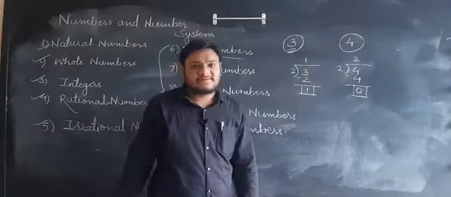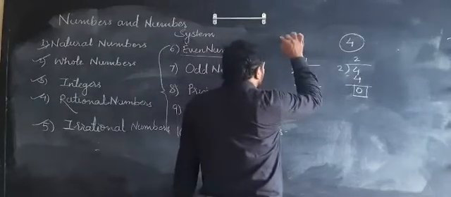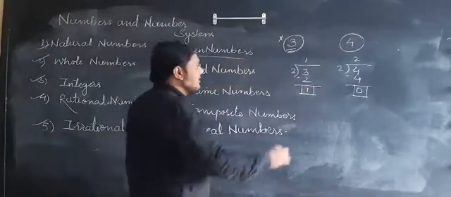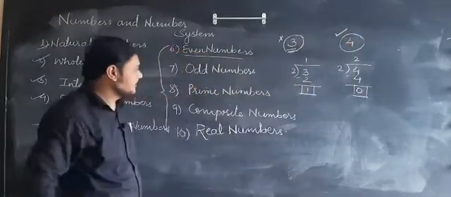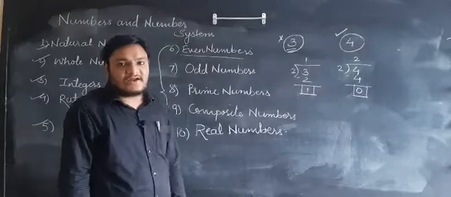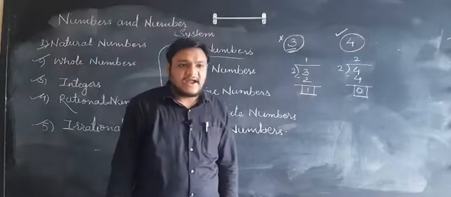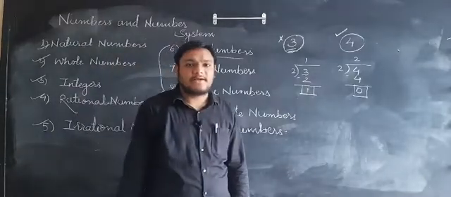From this we can conclude that the number which is incompletely divisible by 2 is not an even number, and the number which is completely divisible by 2 is an even number. The numbers which are incompletely divisible by 2 are called odd numbers.